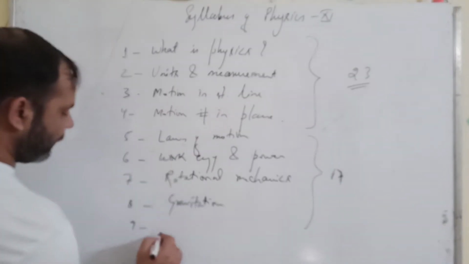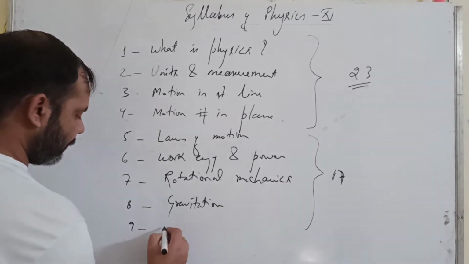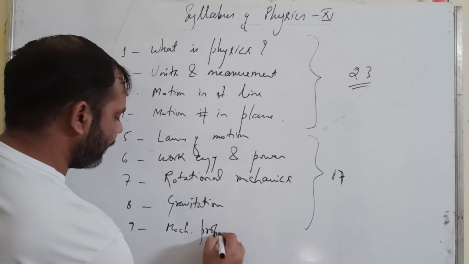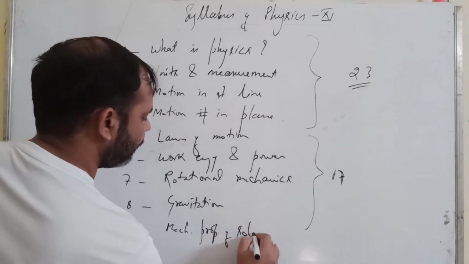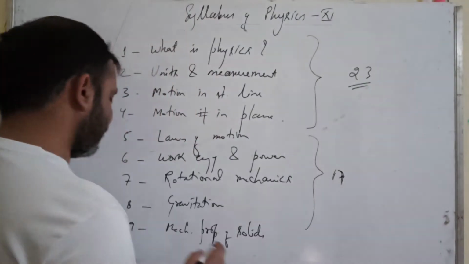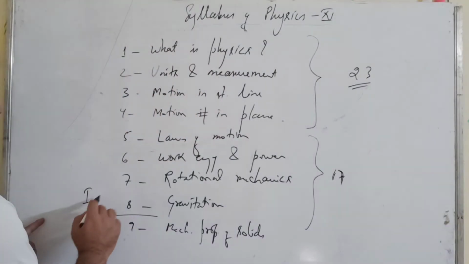Now the ninth chapter is mechanical properties of solids. Up to the 8th chapter, this is your first part.